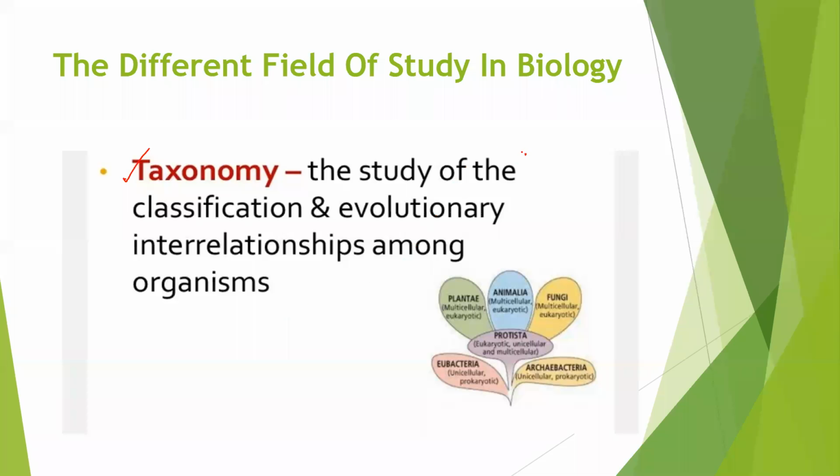It is a kind of difficult definition, but taxonomy is nothing but classifying organisms and naming them according to which class they belong.